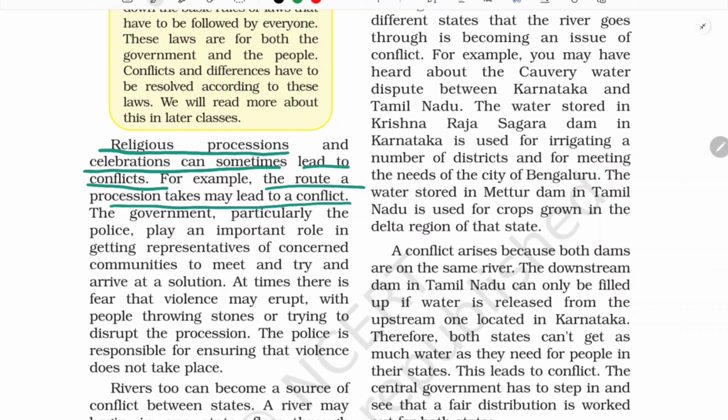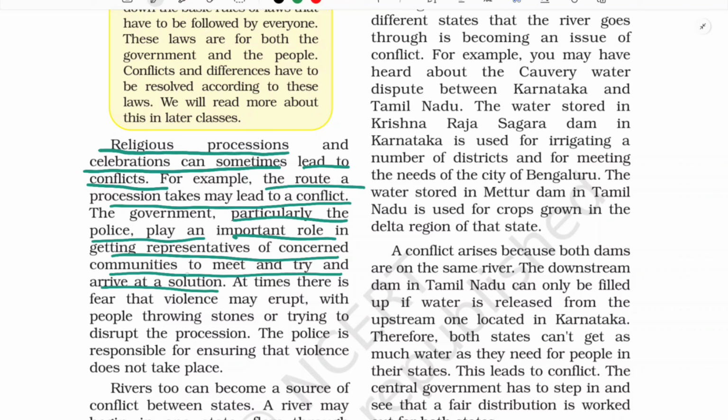And what the government should do, particularly the police, see, it plays a very important role in getting representatives of the concerned communities to meet and try to arrive at a solution. And whenever there is some kind of procession or rally, I think you have noticed that there is police in and around, isn't it? They ensure that no conflict takes place. So that is the role of the government, how they should act in order to provide a solution.